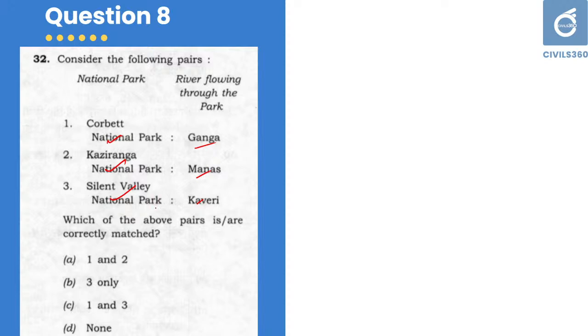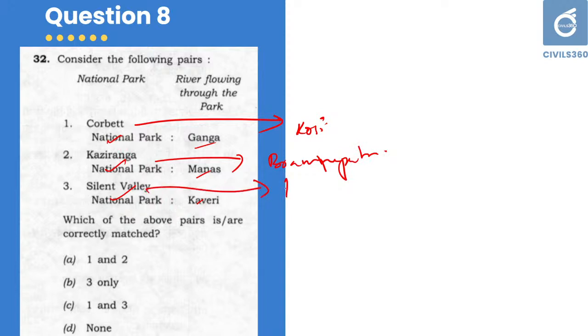Here, if you don't know, the basic thing is Corbett National Park is connected with Kosi River. Kosi goes through Corbett National Park. In Kaziranga, Brahmaputra goes through. Brahmaputra is the river flowing through Kaziranga. Silent Valley National Park, Kunthi River. Kunthi River flows through Silent Valley. That means all the given pairs are wrong. The answer is D, none of the above.